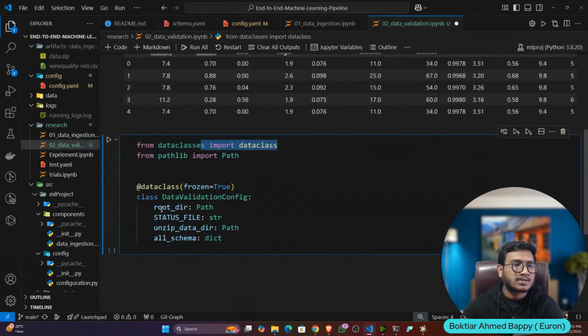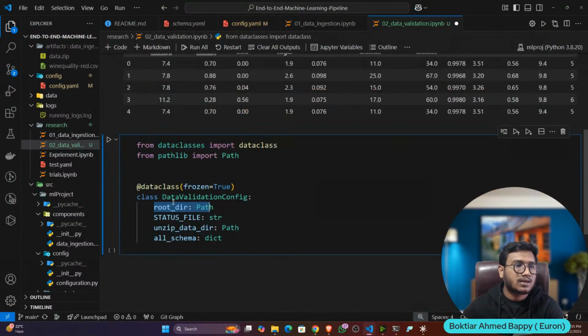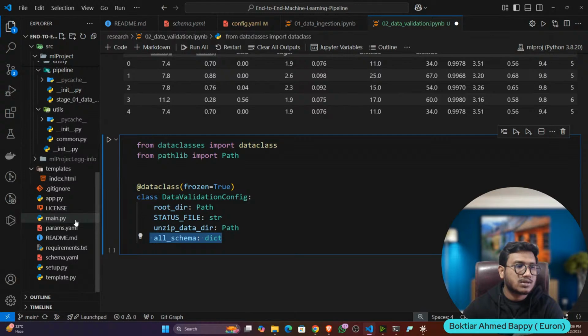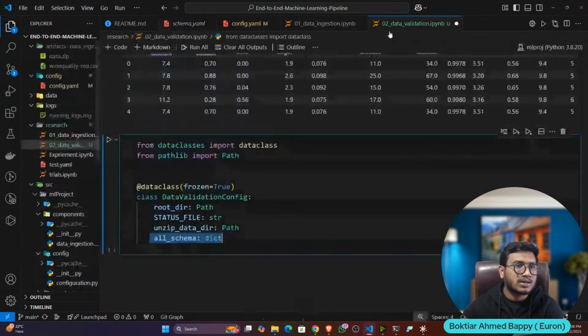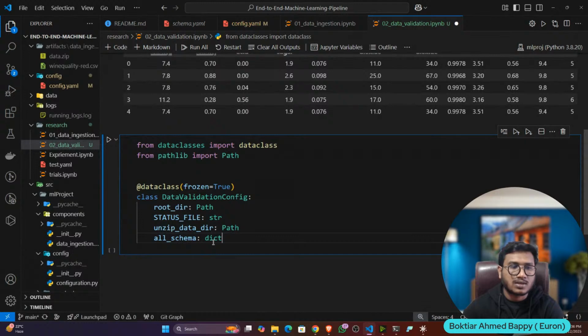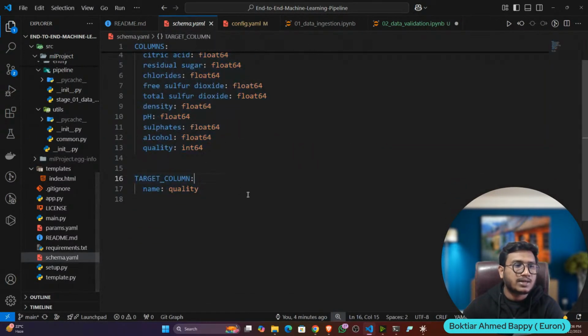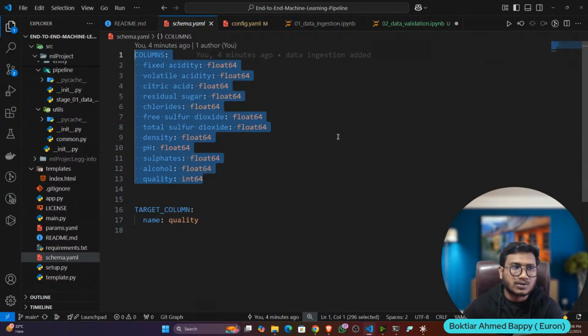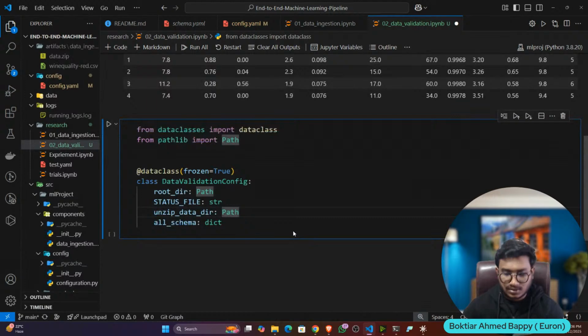Again, I've written a data class. Inside that, I'm returning only these variables: root directory, unzip, status file, and all schema. Why all schema? Because I will also load this schema file, and it will give me all the schema, and this is what I will store here. That's why all schema. And you can see by default your YAML file will return the output as a dictionary. I think I already showed you in the trials, dictionary representation. That's why it's a dictionary type variable. That's it. Now let me define it.